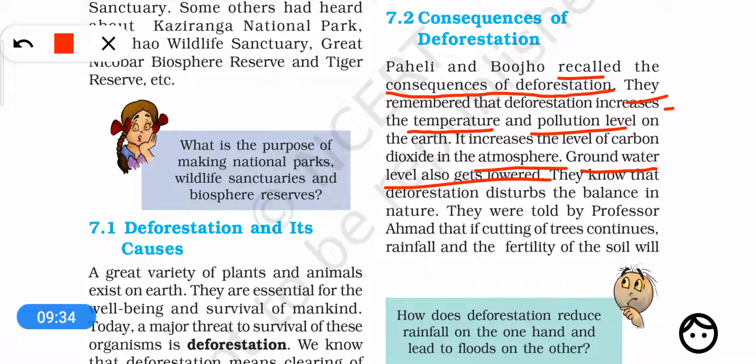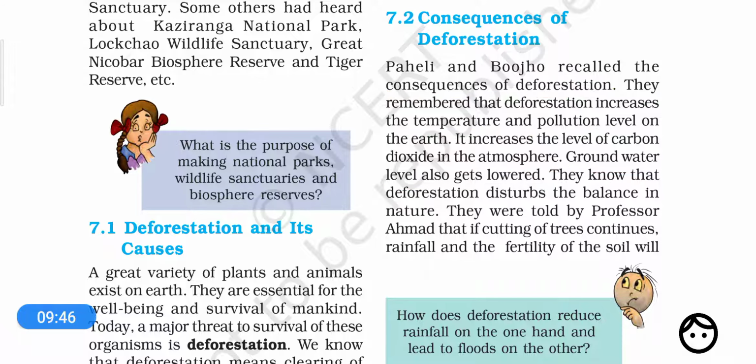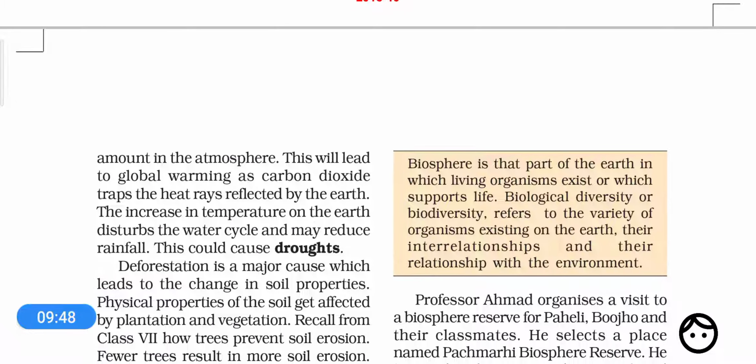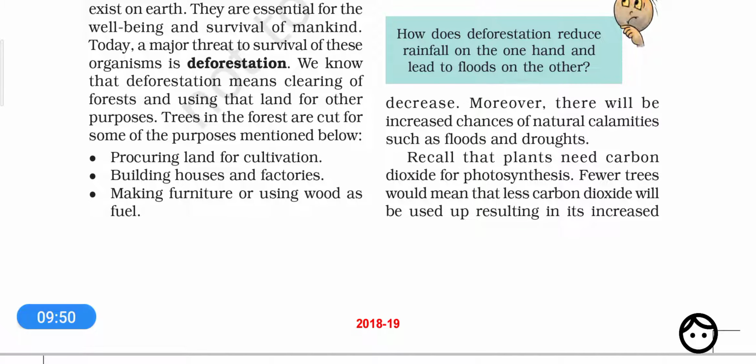They know that deforestation disturbs the balance of nature, and they were told by Professor Ahmed that if the cutting of trees continues, the rainfall and the fertility of the soil will decrease.